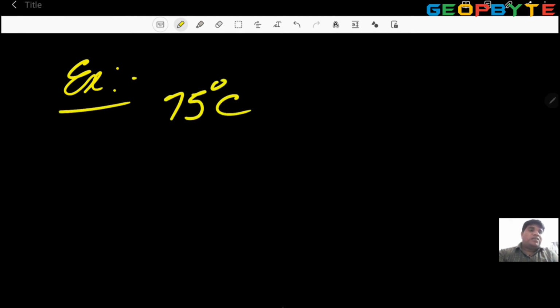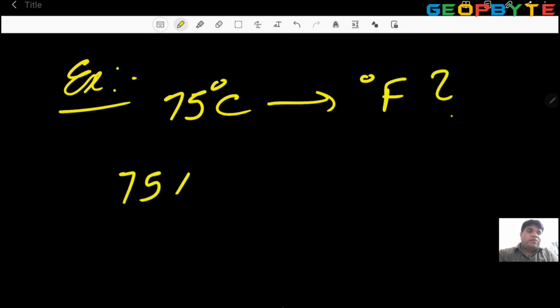75 degrees Celsius converted into degrees Fahrenheit. How much? 75 into 9 by 5. I want the bigger value, that's why 9 by 5. 9 is the biggest value, 5 is the small value. That fraction, 9 by 5.